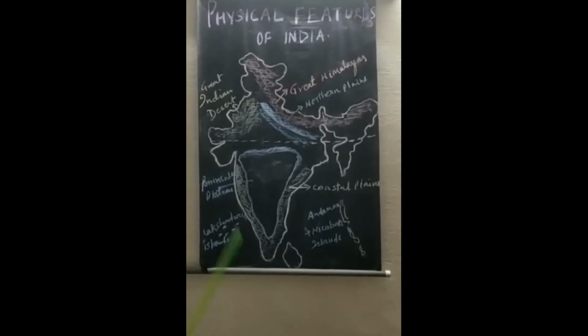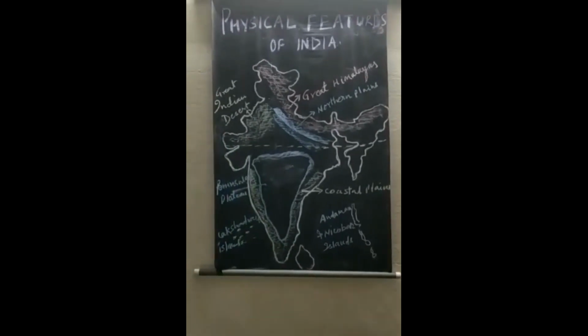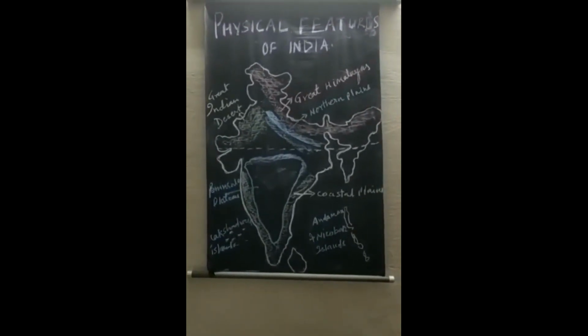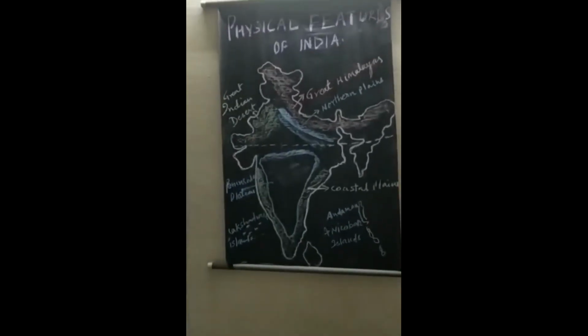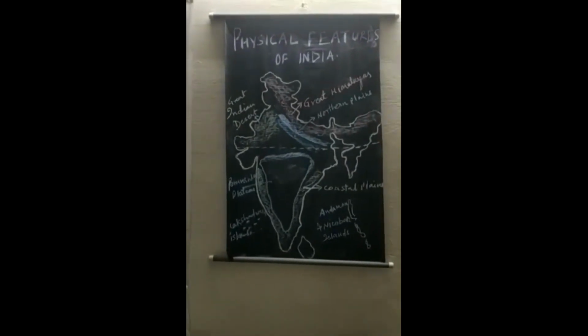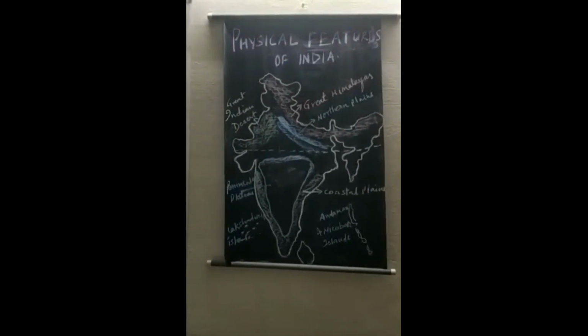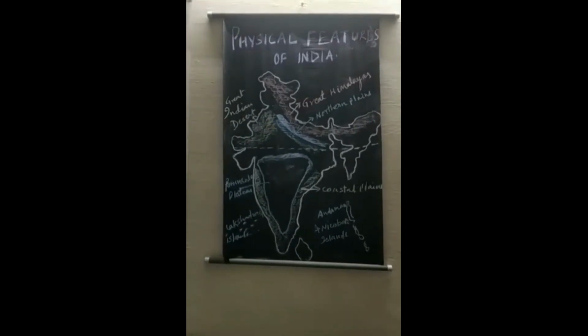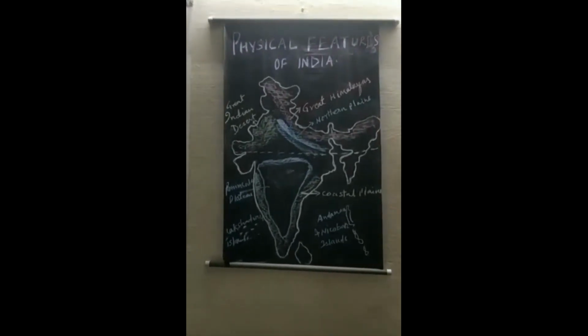We find different types of rocks, for example, igneous rocks, metamorphic rocks, sedimentary rocks. There are very hard rocks like marble. There are very soft rocks like talcum powder.